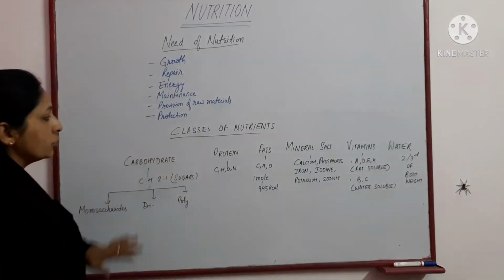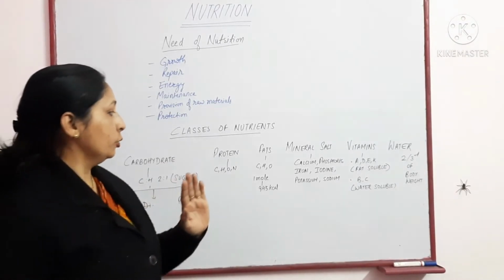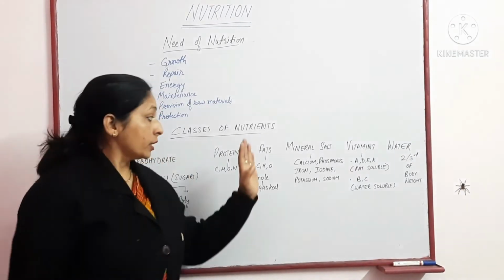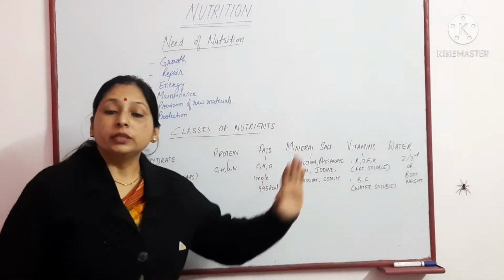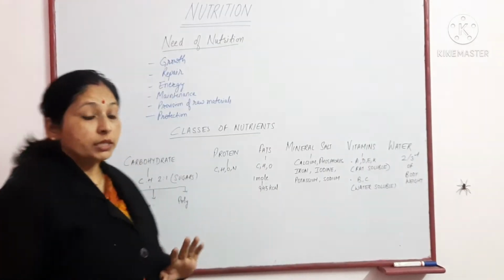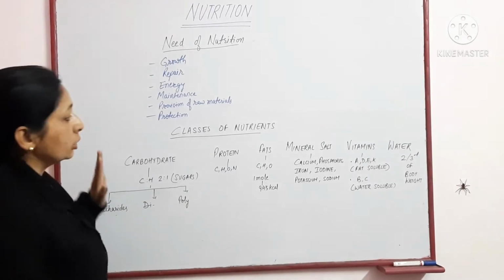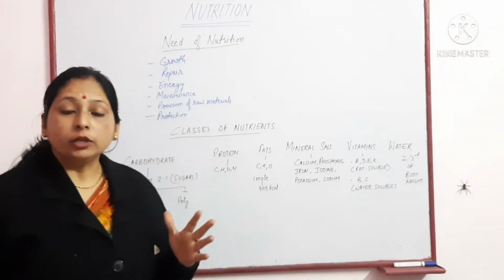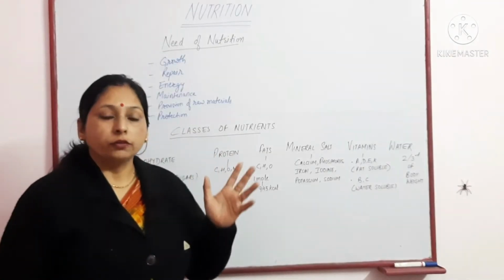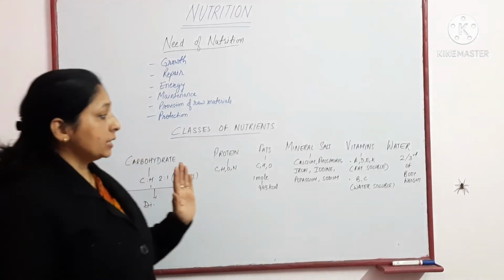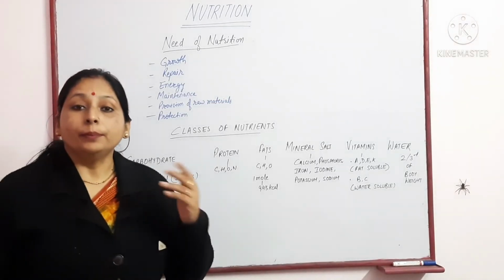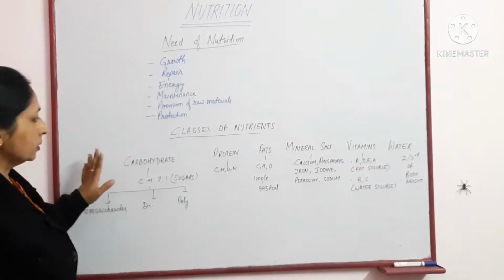Next is classes of nutrients. Nutrients are classified into the following categories. First is carbohydrate, then protein, then fat, mineral salts, vitamins, and the last, most important thing is water. These are all the substances or nutrients which are required by the body in an adequate amount, which forms the balanced diet of the person. So how much of this adequate amount is required, and what is the composition of these nutrients?